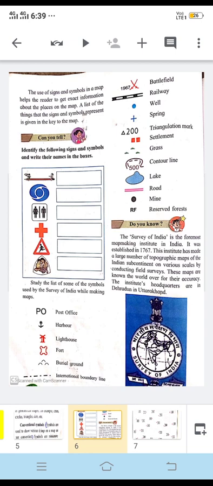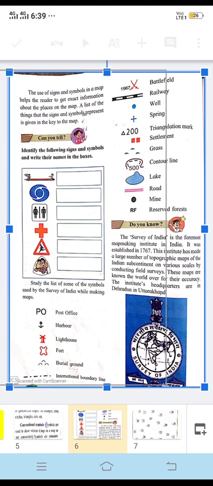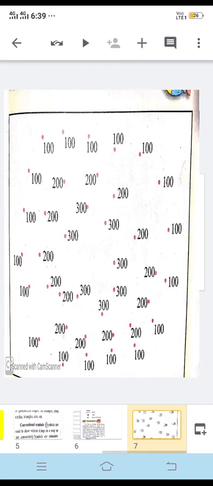These maps are known the world over for their accuracy, and its headquarters is at Dehradun, which is in Uttarakhand. So their symbol is also given here, Bharatiya Sarvekshan Vibhag, or the Survey of India. So the credit goes to this organization for making maps in India.